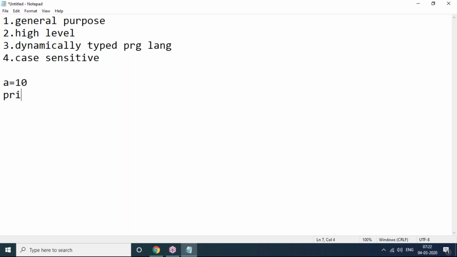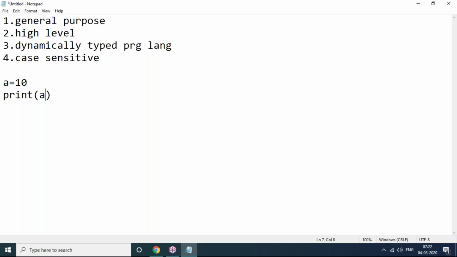For example, a value 10, then print A, it won't work out. You declare a variable a in small case, but you are trying to access capital A. It won't work out. So the same way how we declare, the same way we have to access small a. This is called case sensitive.